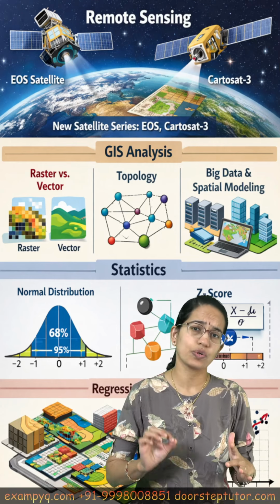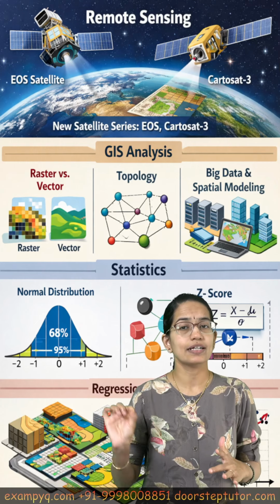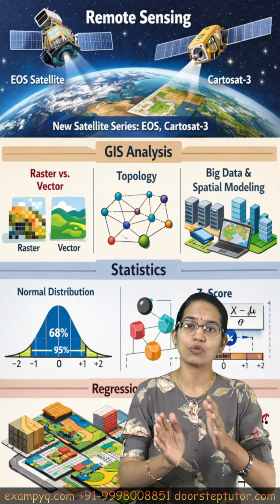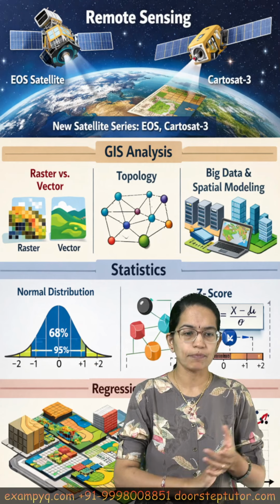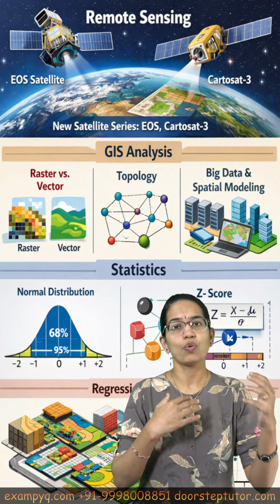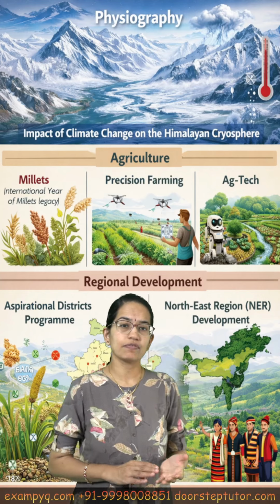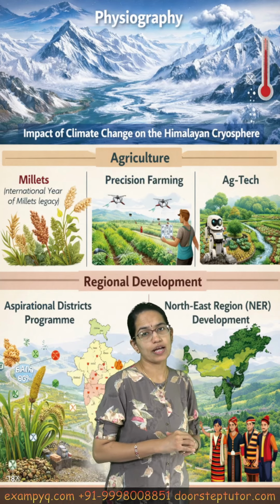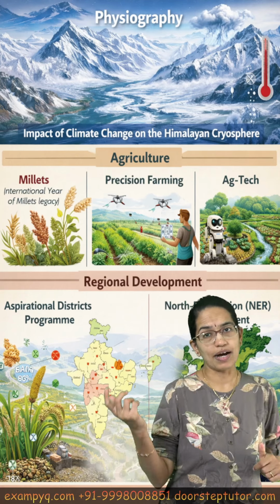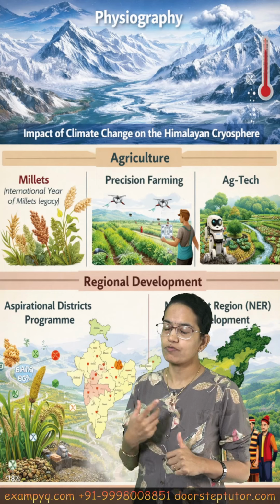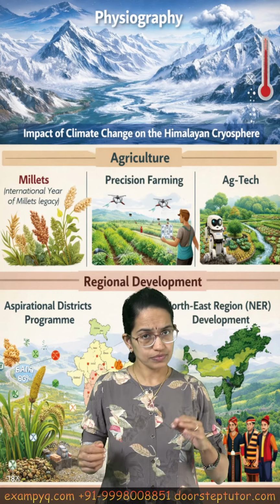Calculating the z-score is again commonly asked, highly important not only for your geography, but nowadays this depth is also required for your Paper 1 as well. Then regression analysis: how does regression help in extrapolation? In the physiography section, the impact of climate change on the Himalayan cryosphere. So, a very important topic for your geography subject.